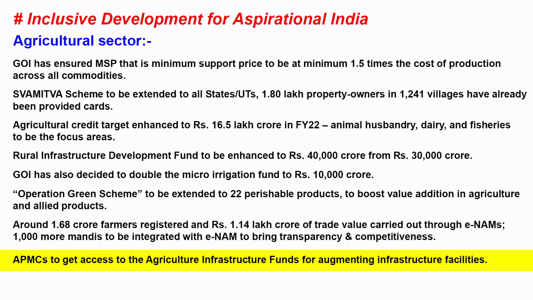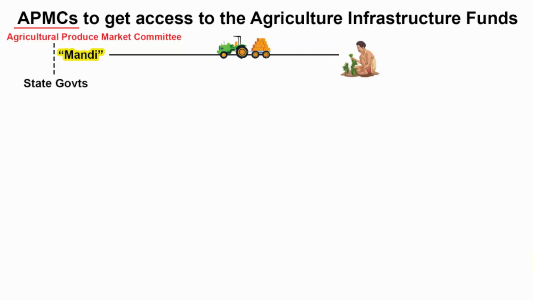APMCs to get access to the Agriculture Infrastructure Fund for augmenting infrastructure facilities. APMC stands for Agricultural Produce Market Committee. These are run by state governments. You can also call them mandi. Farmers are required to sell their produce at the mandi in their region. Traders require a license to operate within a mandi.